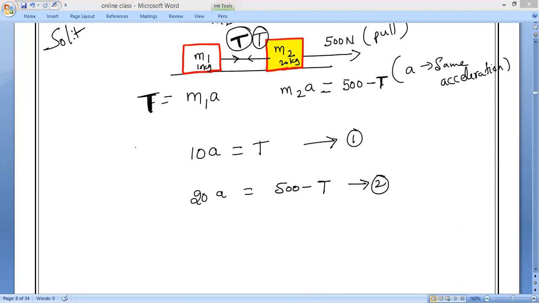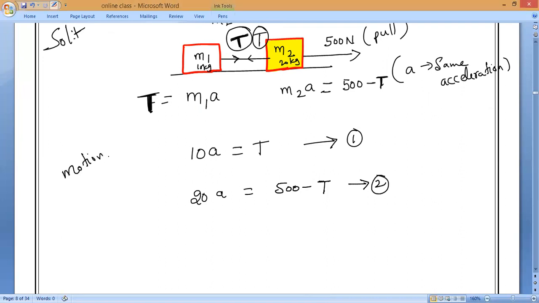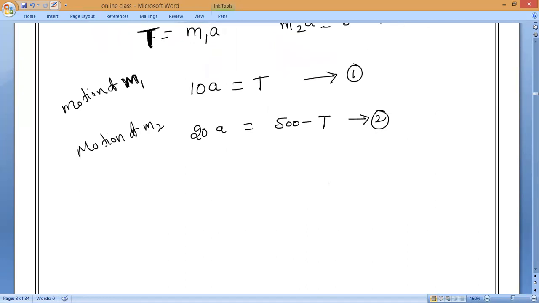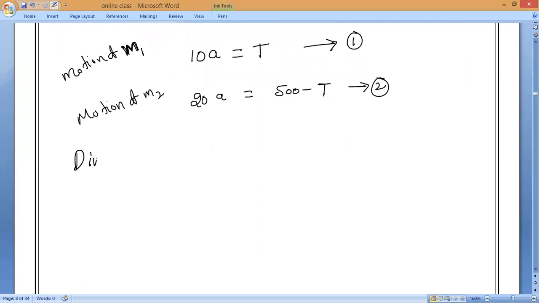So this is for the motion of M1: only T is required. For the motion of M2, we need to subtract the tension from the total force, that is 500 minus T. These are the two equations. Any doubt in this? Now divide equation 2 by equation 1. Everybody do it and tell me what it will come.